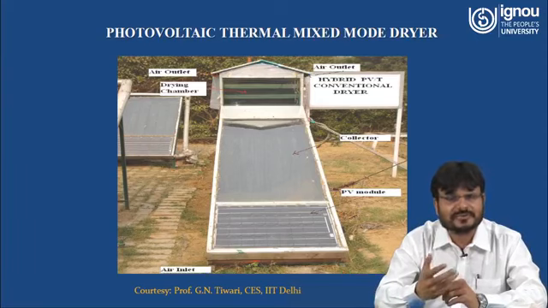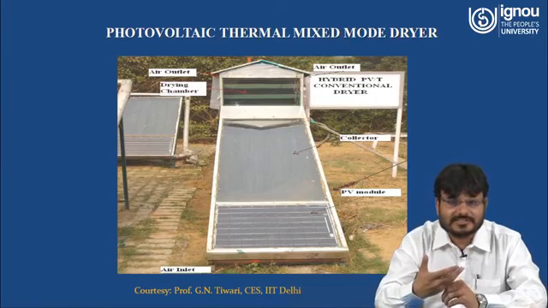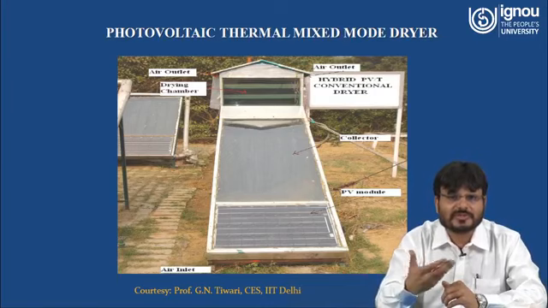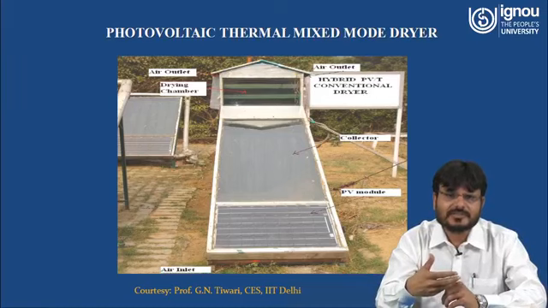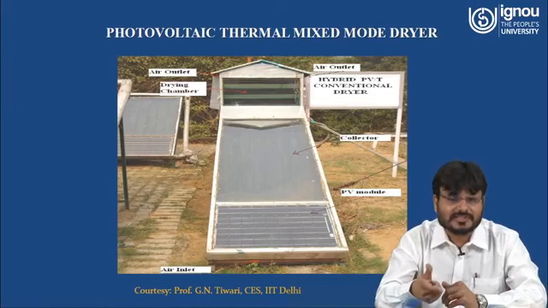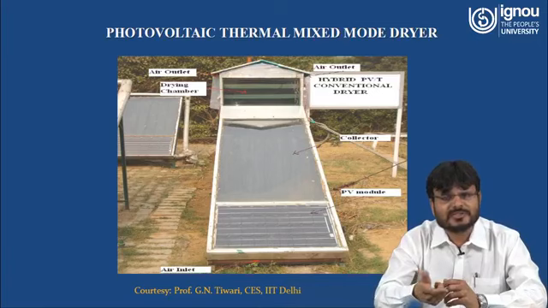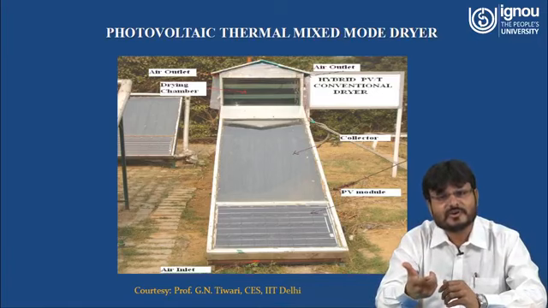At the same time, because it is cool air, it is coming in contact with the base of the PV module. So what is happening basically? The air coming inside of the chamber, the temperature of air is increasing. At the same time, the temperature of the PV module is decreasing. If the temperature of the PV module is decreasing, that means the electrical efficiency of the PV module is also increasing.